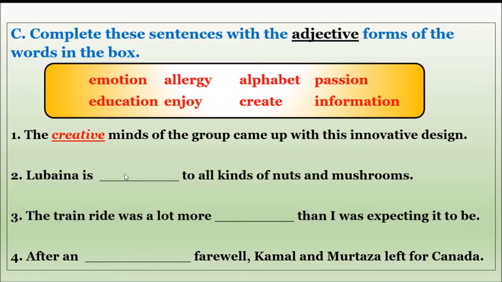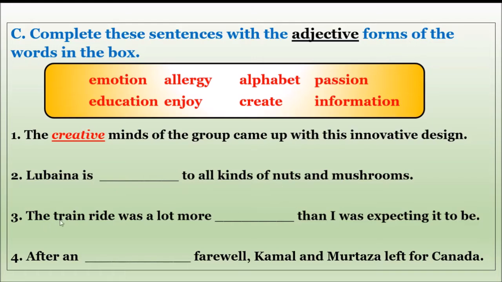Now write the answer along with me. Let me tell the spelling and you have to write along with me, guys, okay? Write the answer A L L E R G I C. Let me repeat the answer. A L L E R G I C. Lubaina is allergic to all kinds of nuts and mushrooms.